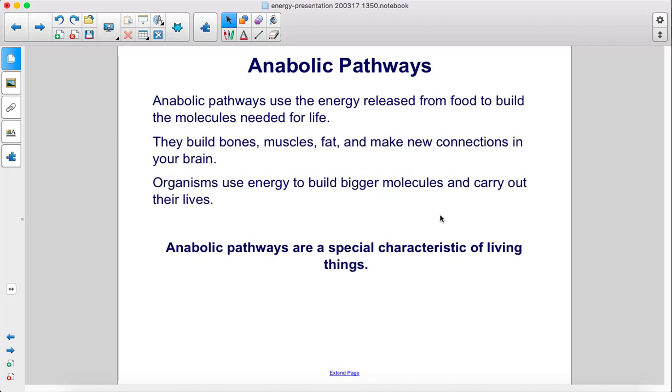Anabolic pathways use the energy released from food to build the molecules needed for life. They build bones, muscles, fat, and make new connections in your brain. Organisms use energy to build bigger molecules and carry out their lives. Anabolic pathways are a special characteristic of living things.